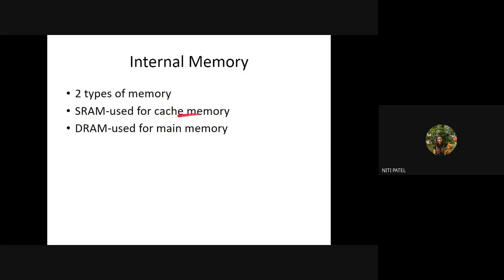So now let us see the advantages of SRAM. First, it is very fast. Why is it considered to be fast? Because it is used for the cache memory. Since we know that cache memory is a memory inside the processor, it is going to be very fast. And since SRAM is used for cache memory, therefore SRAM is also faster.